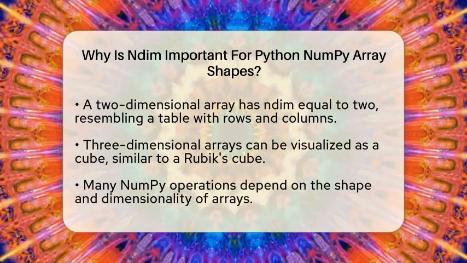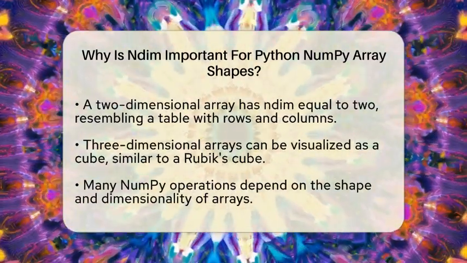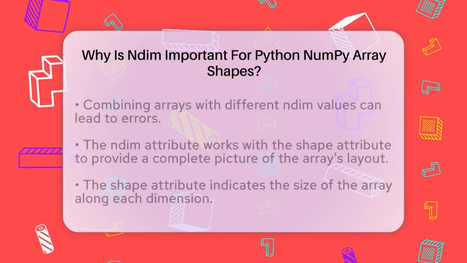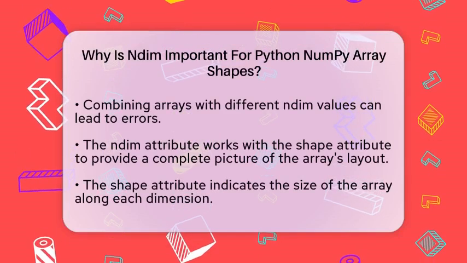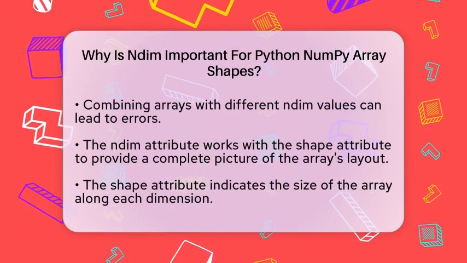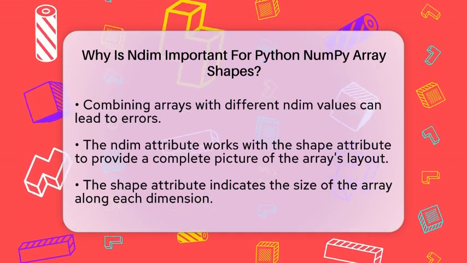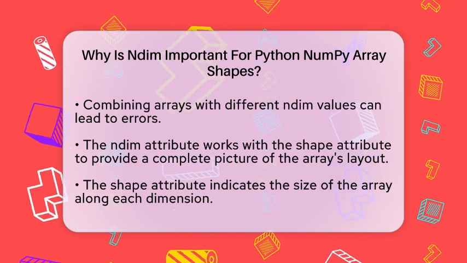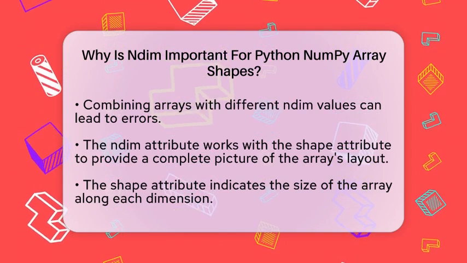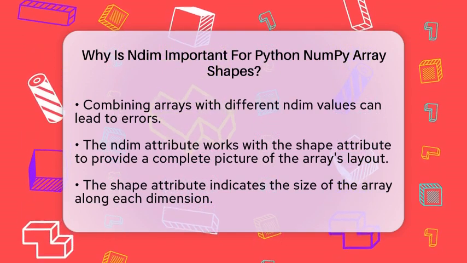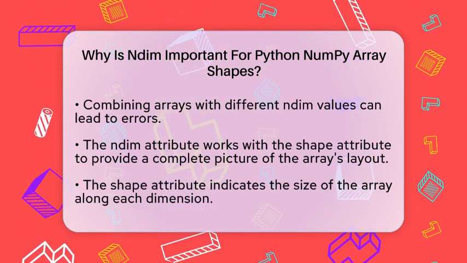The Ndim attribute works hand in hand with the shape attribute, which provides the size of the array along each dimension. Together, they give you a complete picture of the array's layout. For instance, if you have an array with Ndim equal to 2 and shape equal to (3, 4), this means the array has 3 rows and 4 columns.